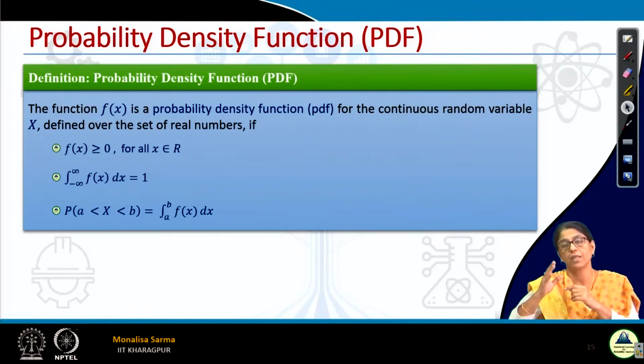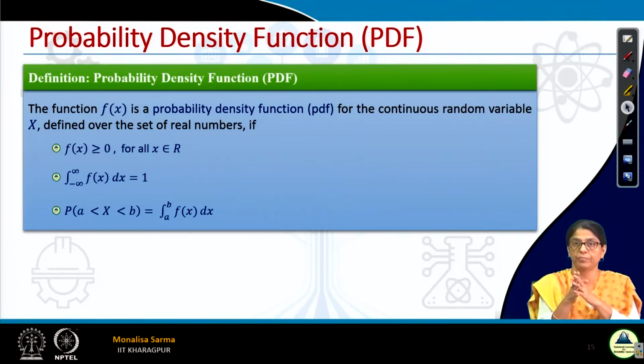So, in case of discrete, f(x) is the probability of x, but in case of continuous probability distribution, f(x) is not the probability of x, it is the probability density function. Its value can very well be greater than 1 as well. So, it is a density function. When we draw the curve, it shows how much probability is concentrated near that point, basically.